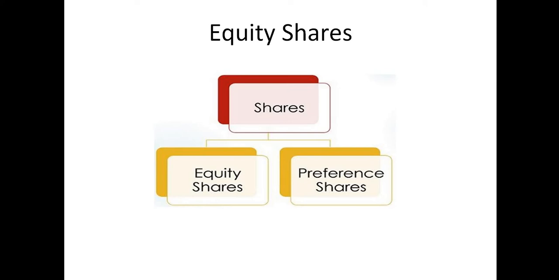Because ultimately the capital is provided to the company by whom? By the equity shareholders. Suppose if I start a business, definitely I will be contributing capital to that business. If me and my friend start a business, we will both contribute capital, and that will be called a partnership firm.